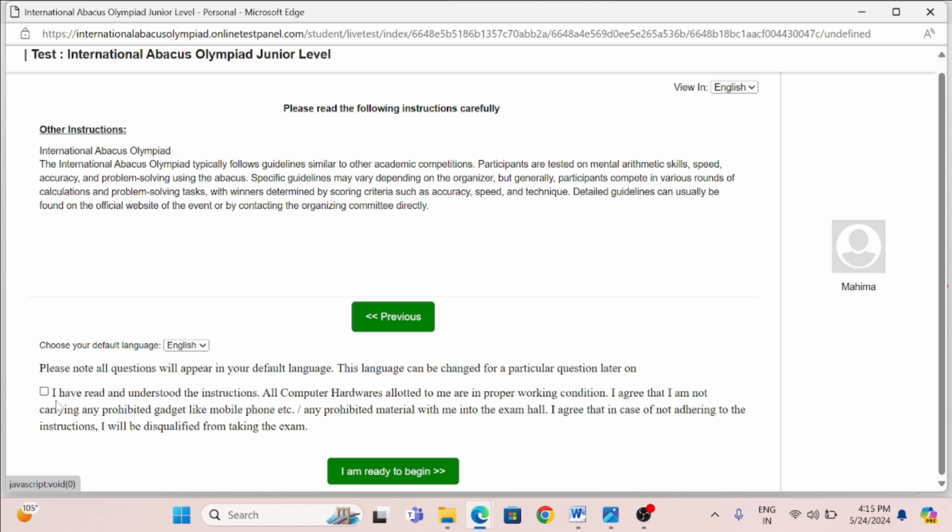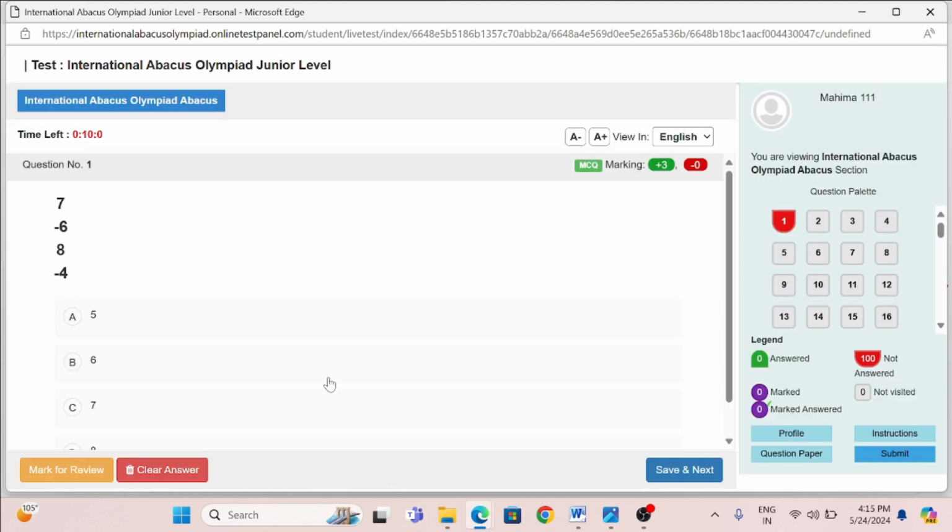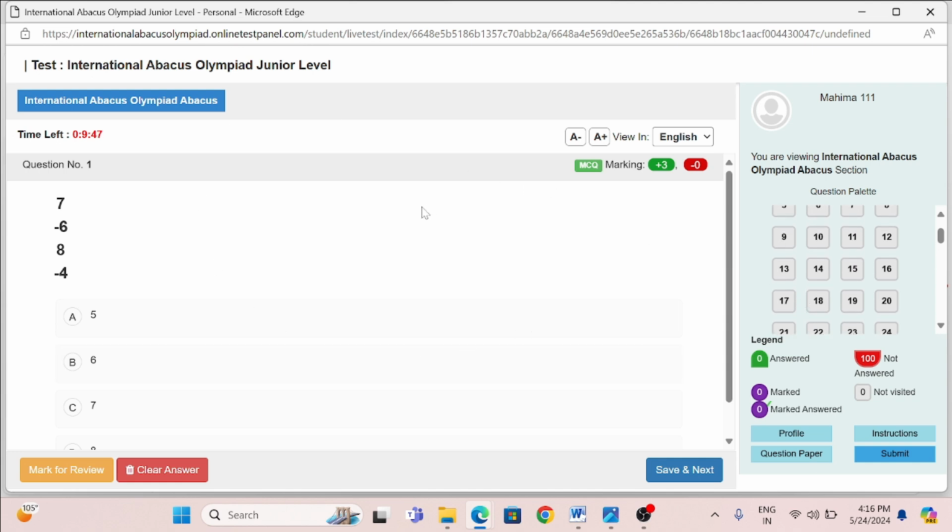Now what you need to do is click on yes, I have understood the instructions and I am very much ready. You need to click this check box, and then you can click on I am ready to begin. When you are ready, the test paper will open, right? It contains 100 questions, as it is level 0, which has 101, and everything is mentioned over there.